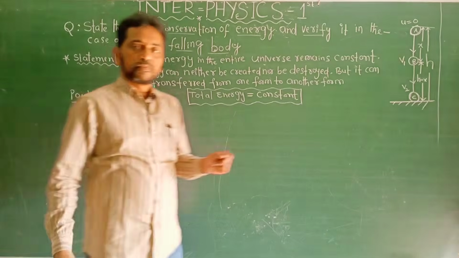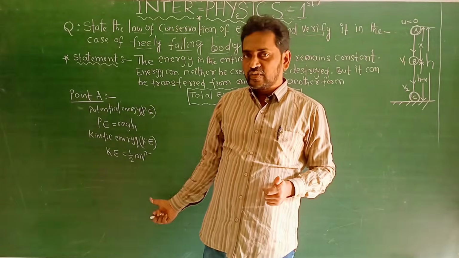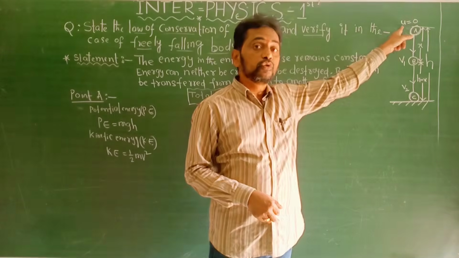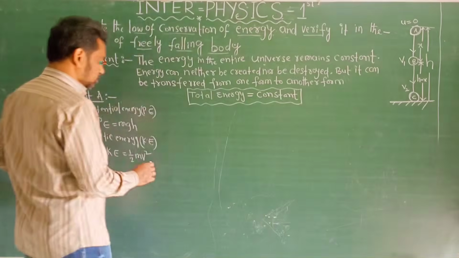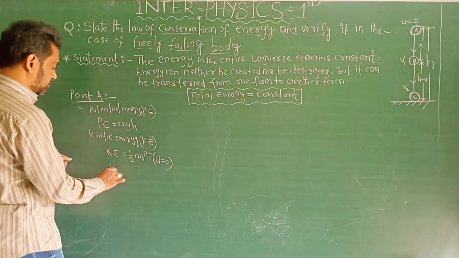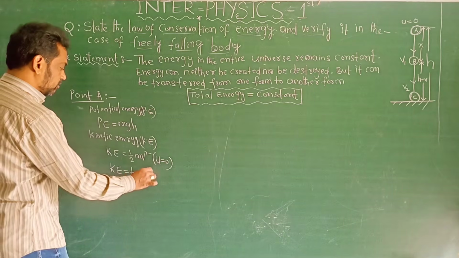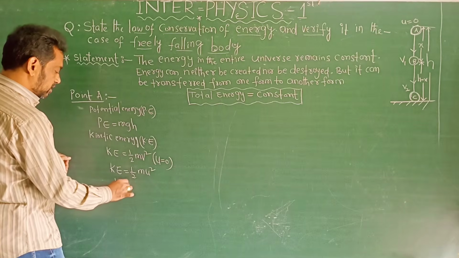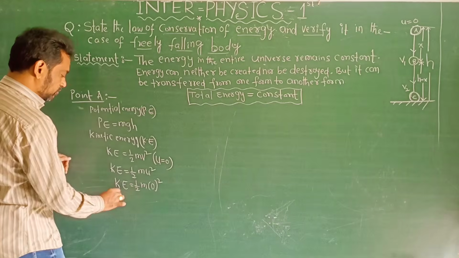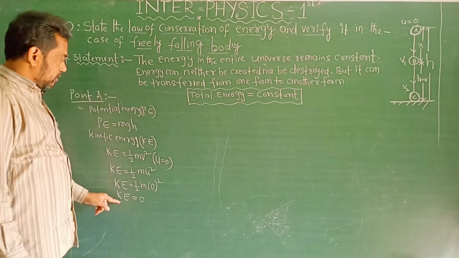Last class work energy power లో మనం డిస్కస్ కూడా చేసాం. So kinetic energy KE is equal to half mv square, where v is for velocity, but at point A the velocity of the body is u, where u is equal to 0. This equation can be written as KE is equal to half mu square, where u is equal to 0. That's why KE is equal to half into m into 0 whole square. 0 into something is 0. That's why KE is equal to 0.